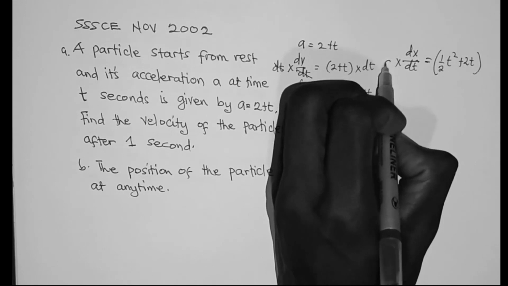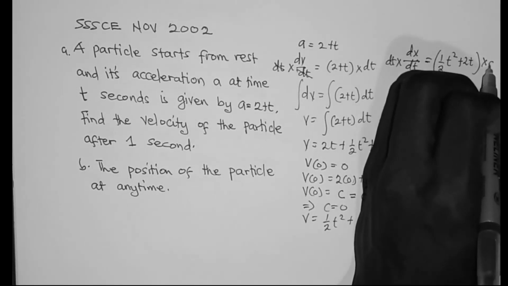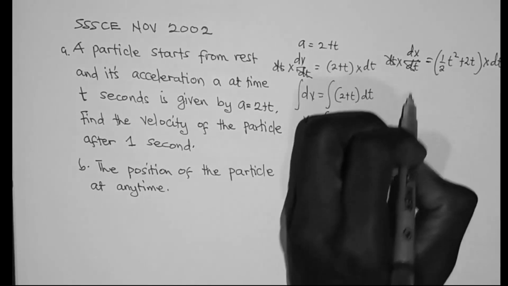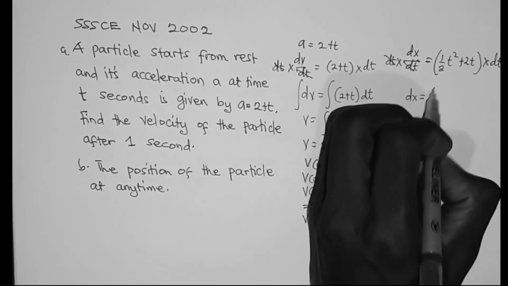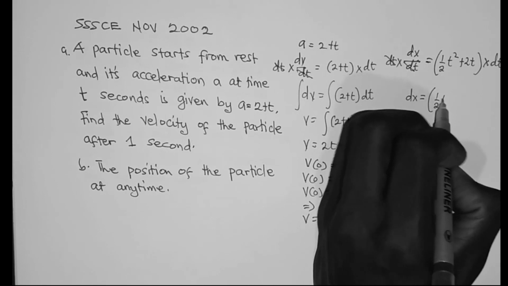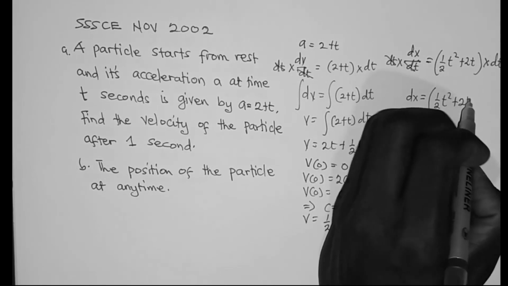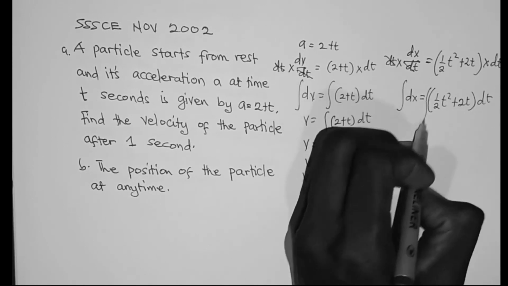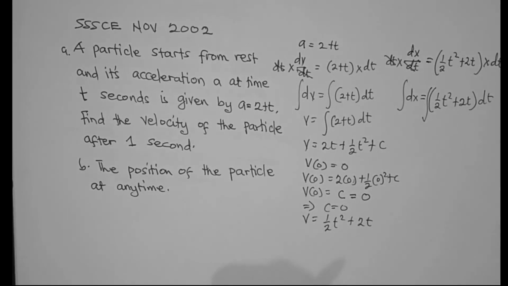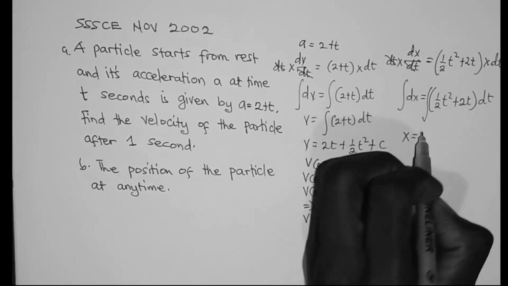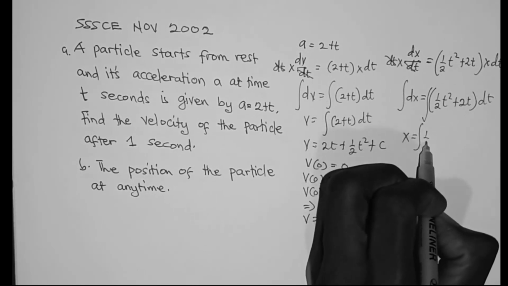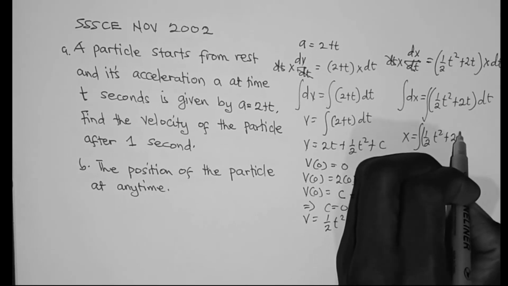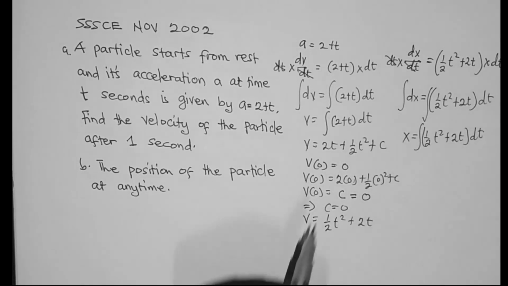So let's multiply both sides by dt. Therefore this dt and this dt cancel. So dx is equal to (1/2 t^2 + 2t) dt. So you can find x by doing integration on both sides. So x is equal to the integral of (1/2 t^2 + 2t) dt.